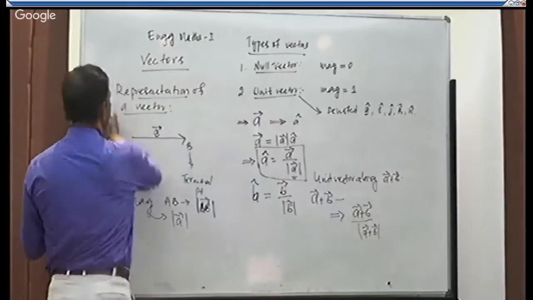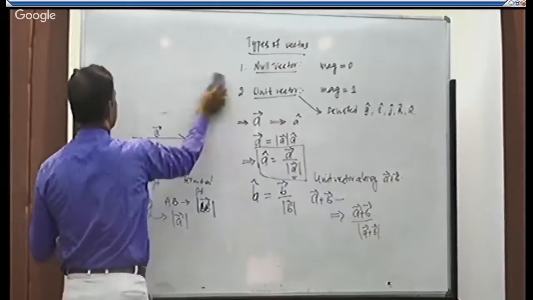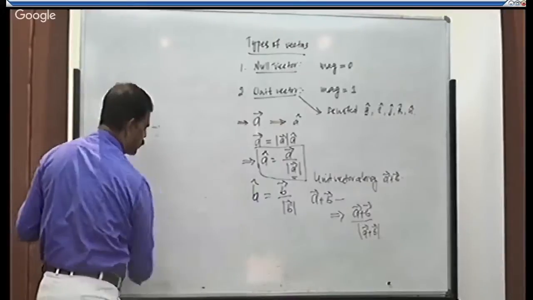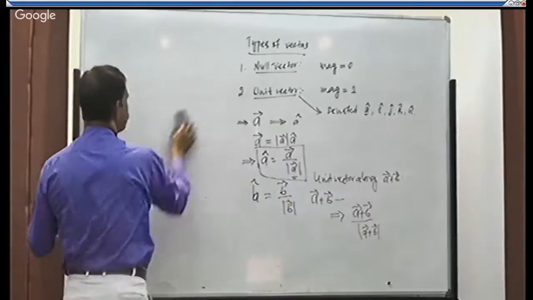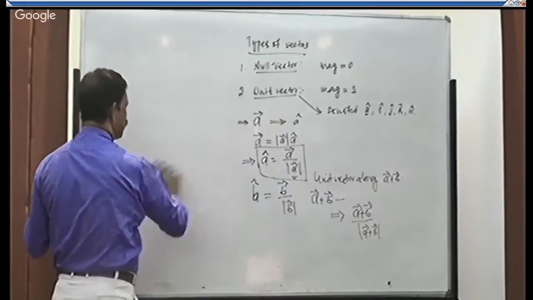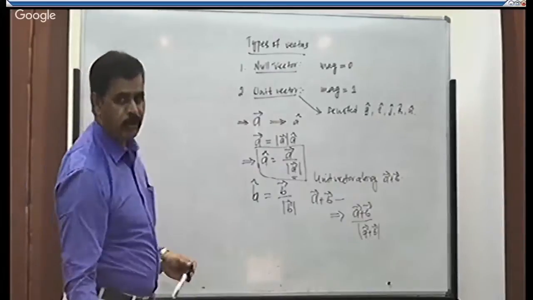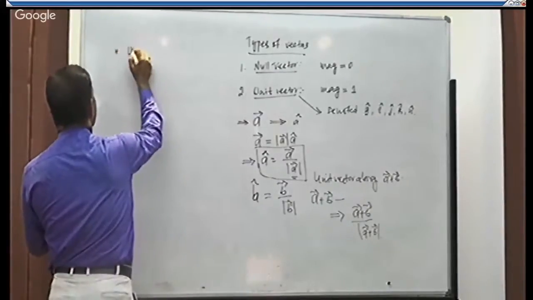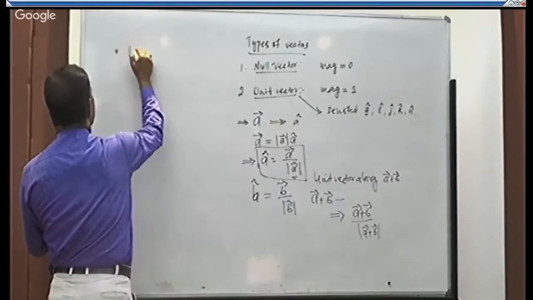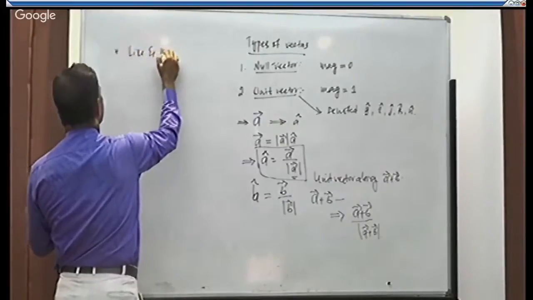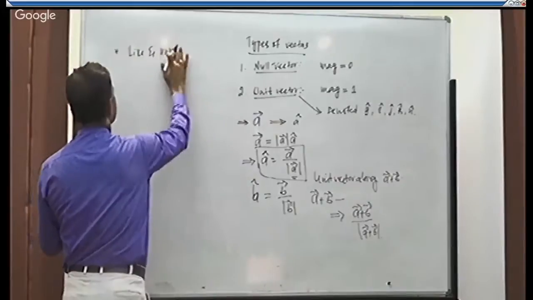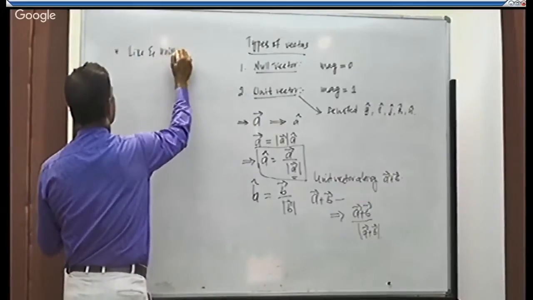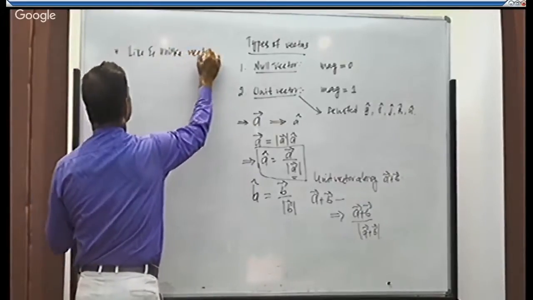Okay. Now we got the definition of null vector, whose magnitude is 0, and unit vector, a vector having magnitude equal to 1. Next type: like and unlike vectors.